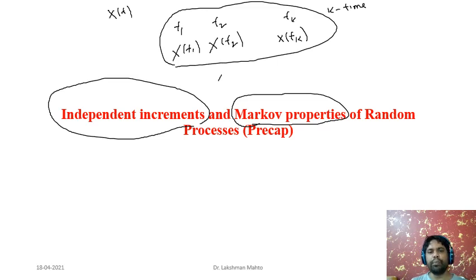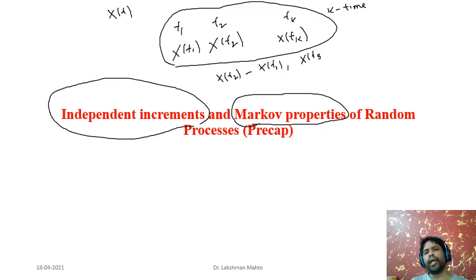How do we define the increment? Starting from t1 to t2, we define the increment x sub t2 minus x sub t1. This is one increment. Another increment would be x sub t3 minus x sub t2.